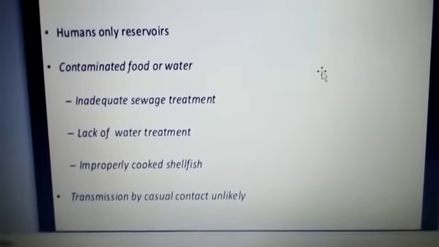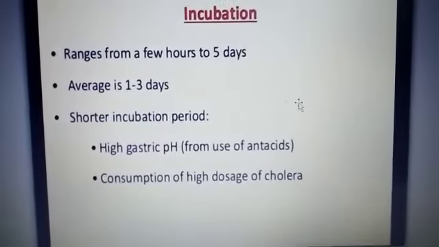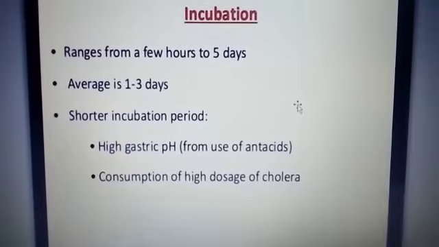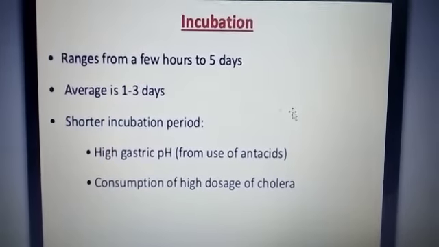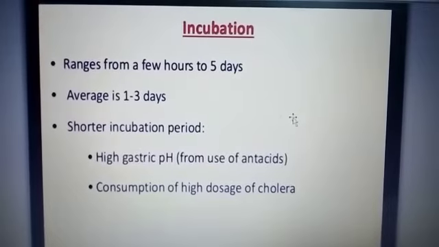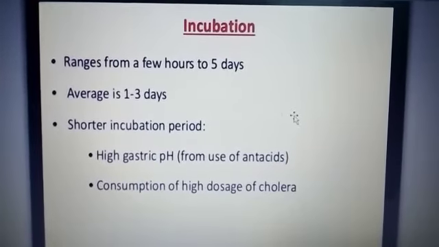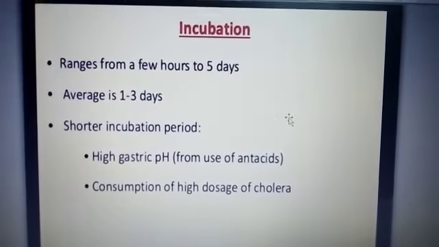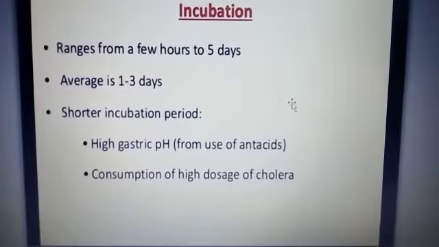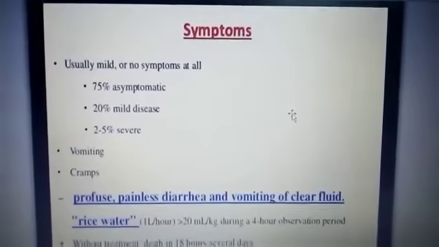Then transmission by casual contact. The incubation period ranges from a few hours to 5 days. Average is 1 to 3 days. Then what causes a shorter incubation period? It is because of high gastric pH in the body due to the use of antacids, meaning the medicines we are using to reduce the acidity. Then the consumption of a high dosage of cholera or contaminated water.